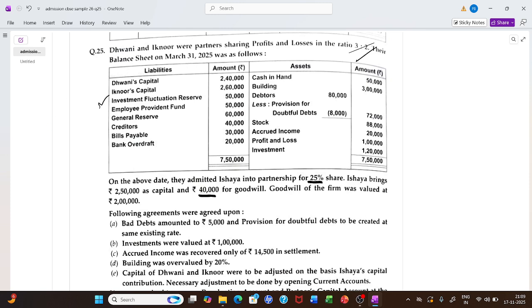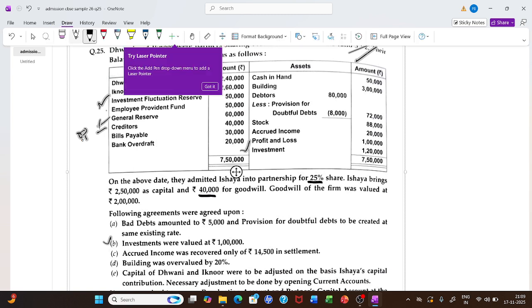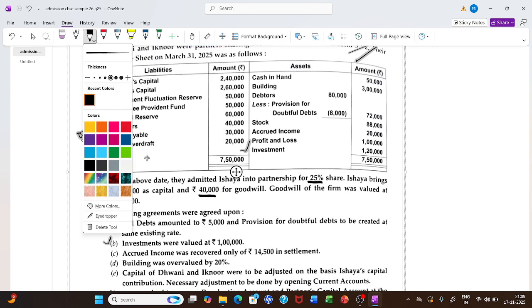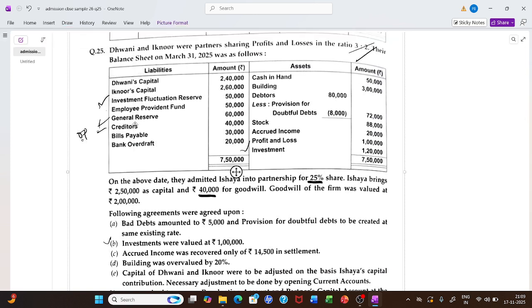See, IFF is given, investment is there, value of investment is there. So we have to be careful about this. EPF is an external liability. This will go to old partners in old ratio. Then let's move to the next thing. These are your external liabilities. Then we have cash, building, debtors and provision, stock, accrued income. This P&L will also go to partners' capital account.